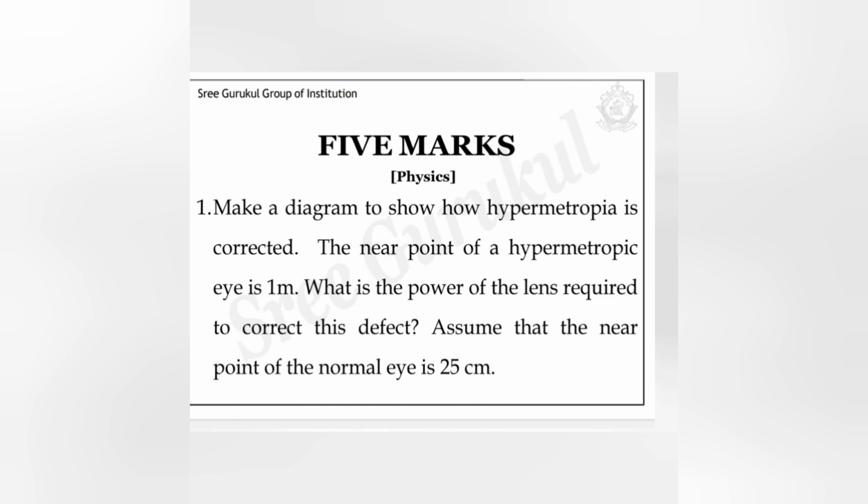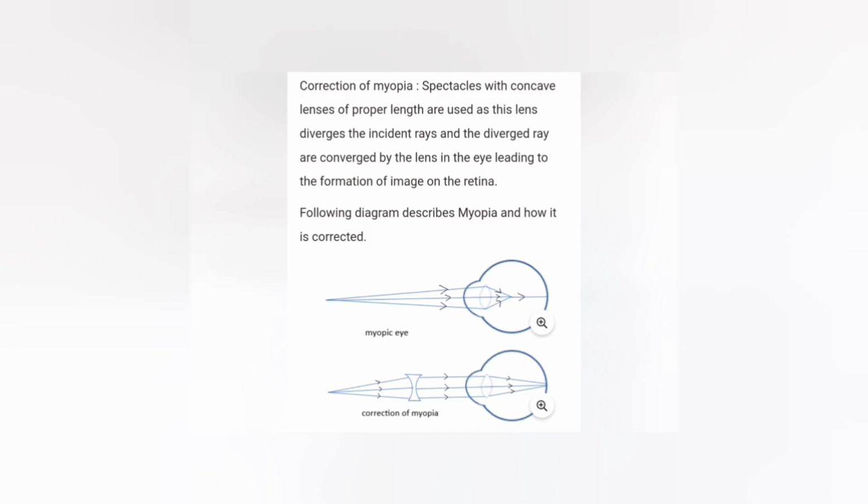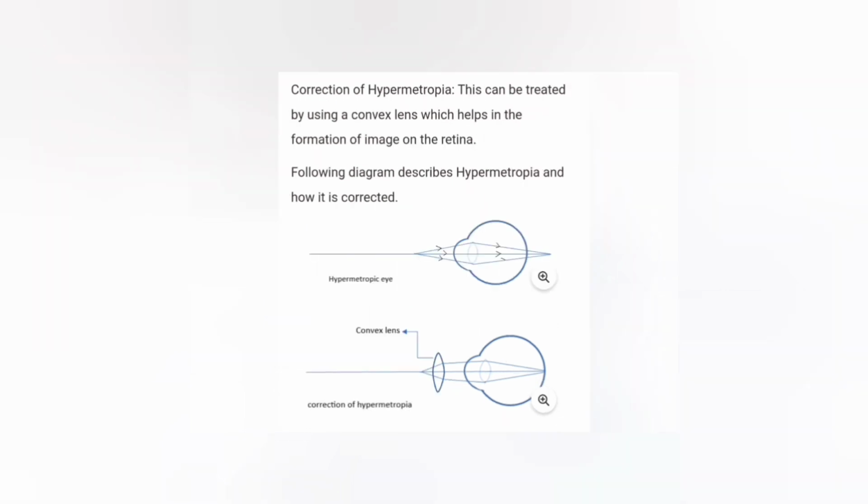Make a diagram to show how hypermetropia is corrected. The near point of a hypermetropic eye is 1 meter. What is the power of the lens required to correct this defect? Assume that the near point of a normal eye is 25 centimeter. See, myopia and hypermetropia are two eye defect cases. So we should study how these defects occur, what corrections we can do, the correction diagram and also related problems. These are the things that might be asked in a 5 marks question.